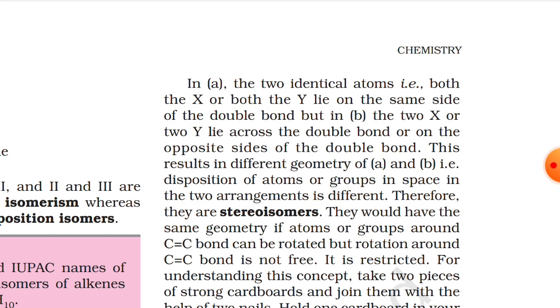It is restricted. For understanding this concept, take two pieces of strong cardboard and join them with the help of two nails. Hold one cardboard in one hand and try to rotate the other. Can you really rotate the other cardboard? The answer is no. The rotation is restricted. This illustrates that the restricted rotation of atoms or groups around the doubly bonded carbon atoms gives rise to different geometries of such compounds. The stereoisomers of this type are geometrical isomers.